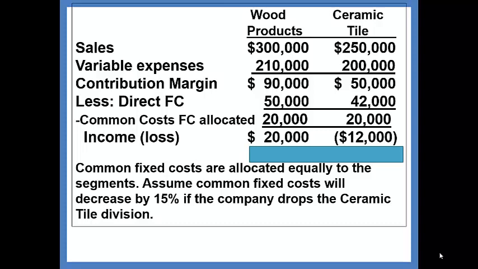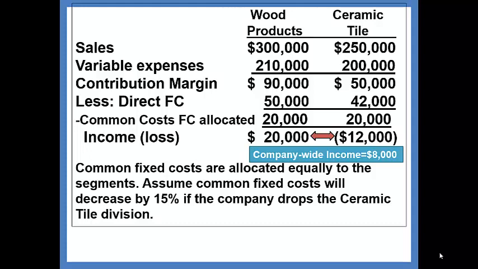Now, a couple of things to consider here. The direct fixed costs exist because that segment exists. The common fixed costs have been allocated equally among the segments. So this is things like the president's salary, the facilities costs, and sometimes those costs cannot completely be eliminated. Now note that right now company-wide income is $8,000. That's the two segments' income. $20,000 income, $12,000 loss, nets out to be $8,000 profit for the whole company.